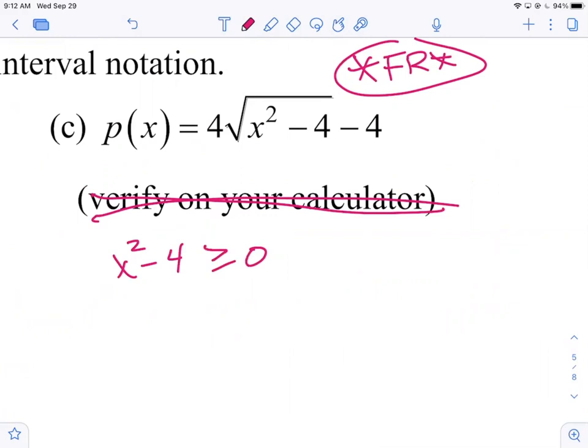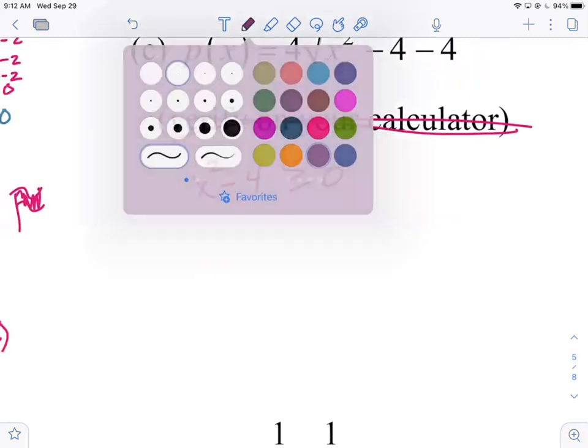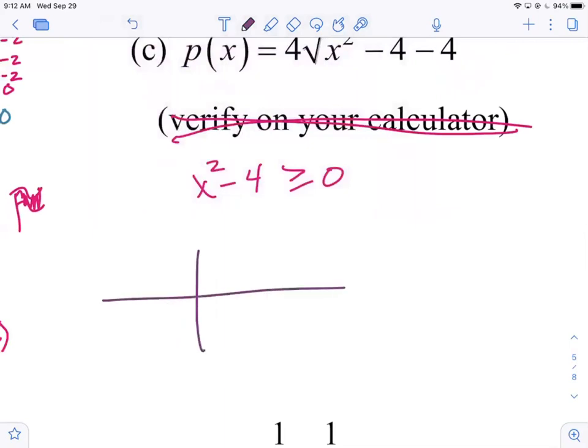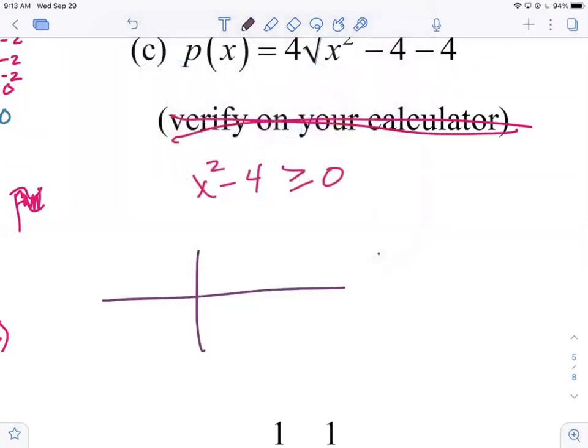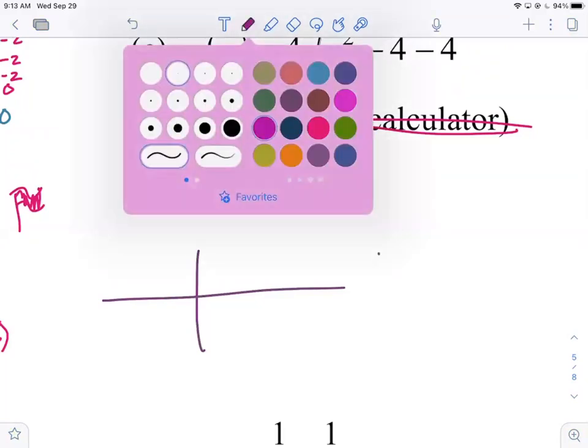Now, luckily for us, we practice this skill in isolation. So at this point, when we get to it in terms of a domain type question, there's no obstacle to getting the right answer. We have set up a quadratic inequality. Can we solve that algebraically? No, it's not linear. So I taught you to solve it graphically. So that's what we do. Let's go ahead and sketch the graph of x squared minus 4. I'm only going to give you a quadratic inequality. I'm not going to give you a cubic inequality. Quadratics are easy, right? They're parabolas. They either open up or down.